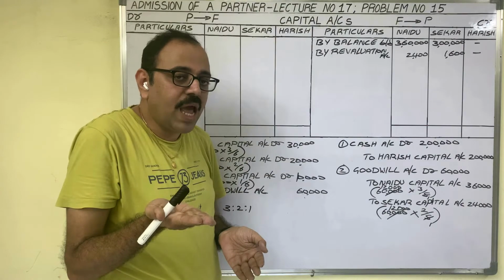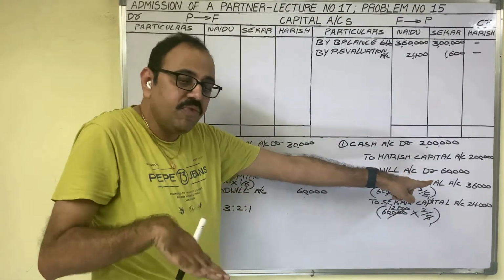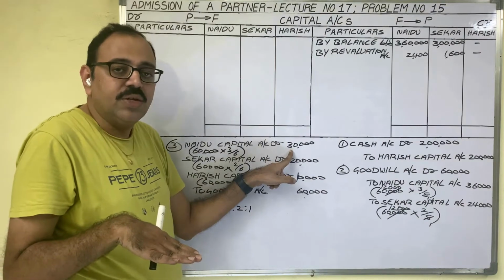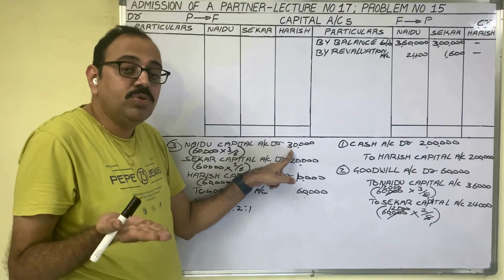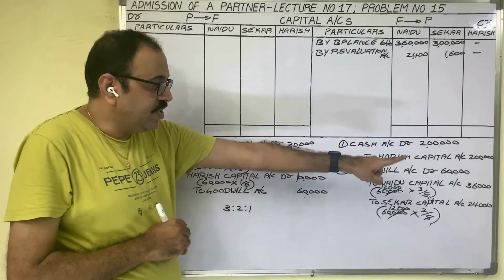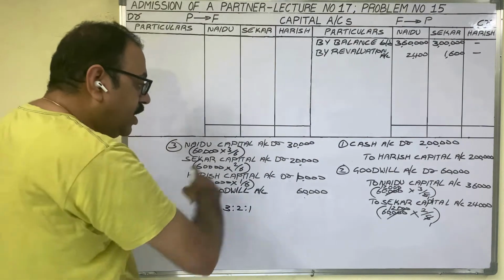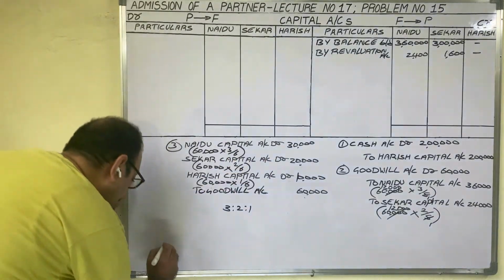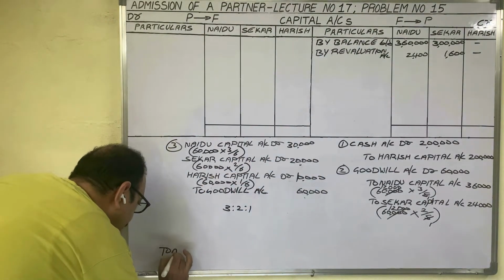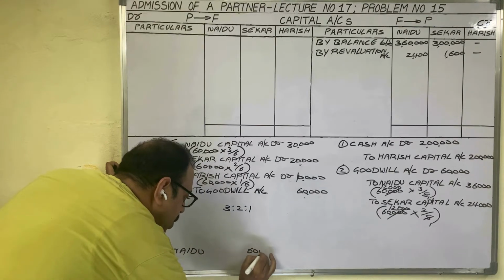So Naidu's capital account we increased with 36,000. Again we decreased with 30,000. So finally Naidu's capital account we have increased with 6,000 rupees, the difference between 36,000 and 30,000. So the end result of these two entries is Naidu's capital is credited with 6,000 rupees.